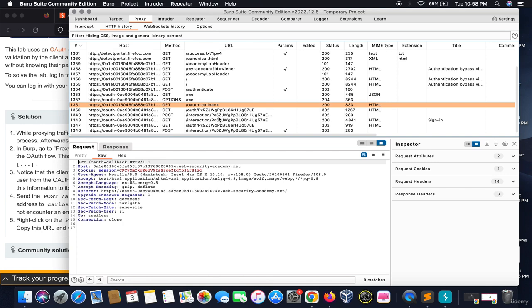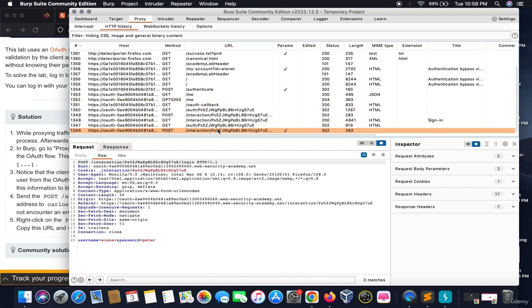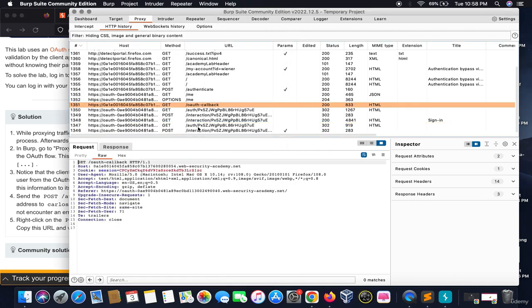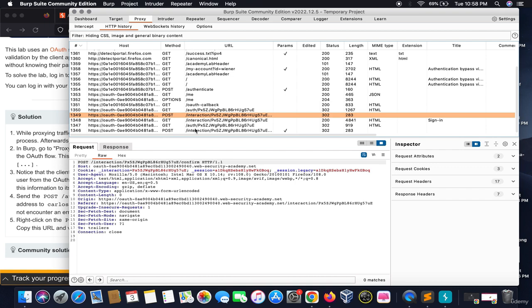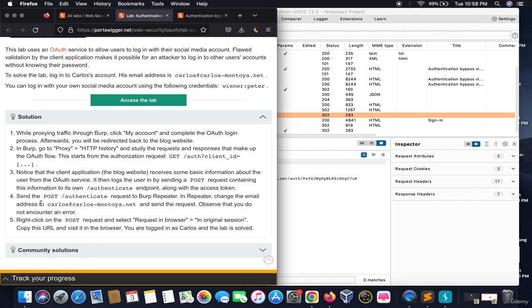Looking for it, it says the client application receives some basic information about the user from the OAuth service. It then logs the user in by sending a POST request. It says to send the POST authenticate request to Burp Repeater.